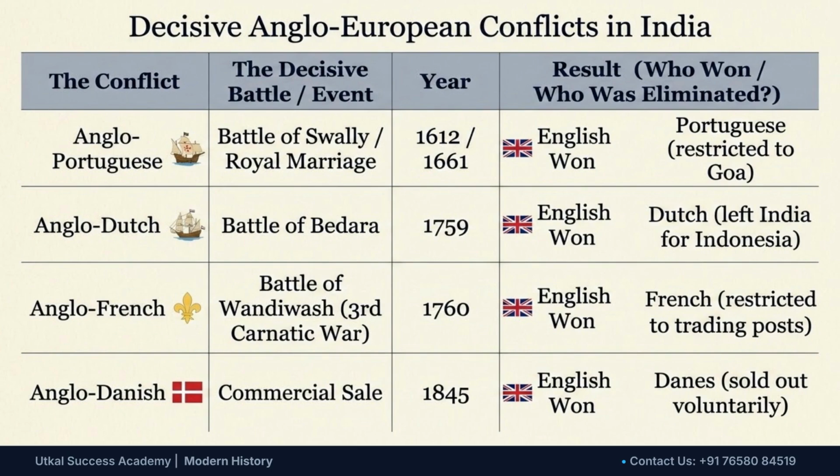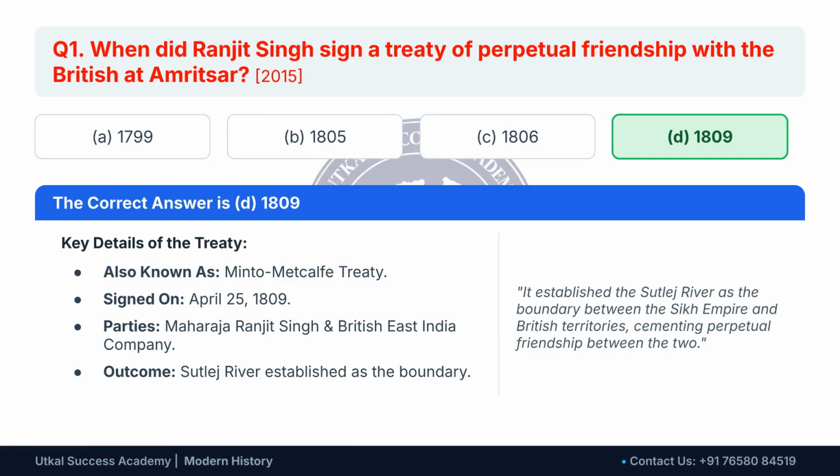The British eliminated their European rivals through decisive conflicts. The Battle of Bidara removed the Dutch, and the Battle of Wandiwash restricted the French. The Anglo-Danish rivalry ended with a commercial sale in 1845. Our question asks when Ranjit Singh signed the Treaty of Perpetual Friendship with the British at Amritsar. The correct answer is 1809.